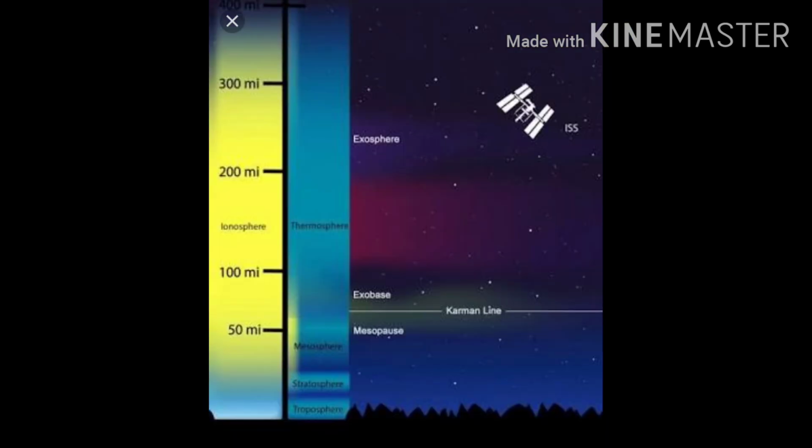Okay, now the last layer of atmosphere is exosphere. It is the outermost layer of the atmosphere and gradually it merges into outer space, and very light gases, hydrogen and helium, are found here. Now, as height increases, temperature again increases and it reaches 4500 degree Celsius. So students, this is all about the structure of atmosphere.